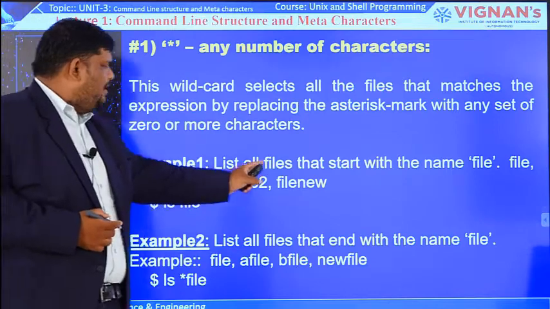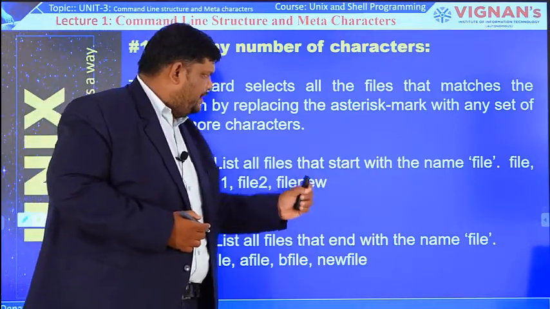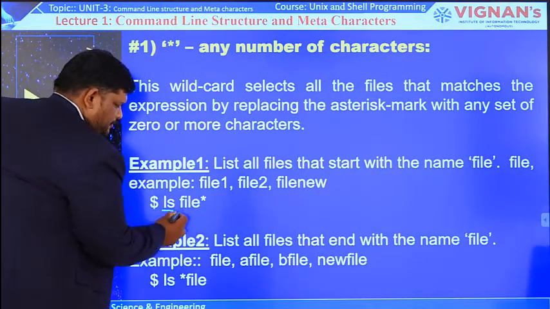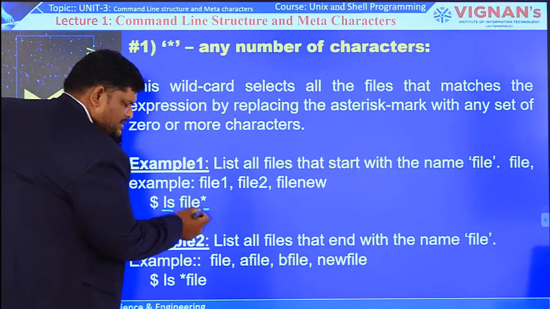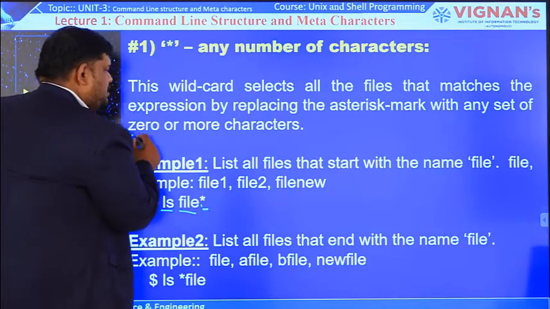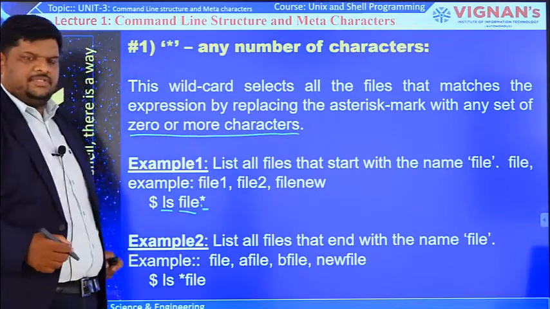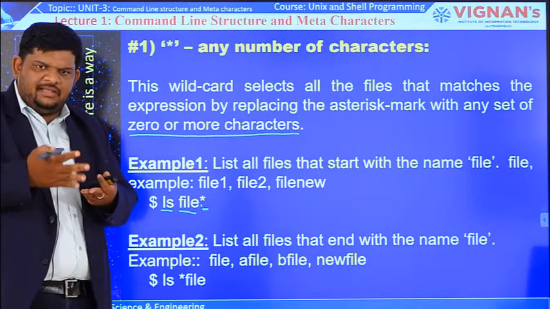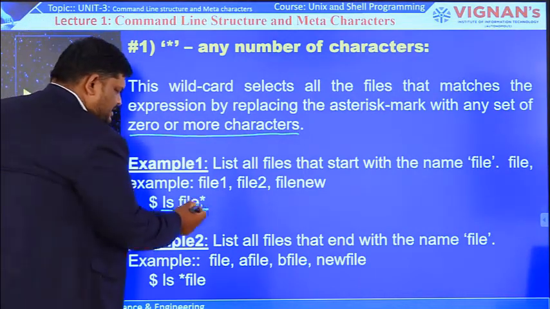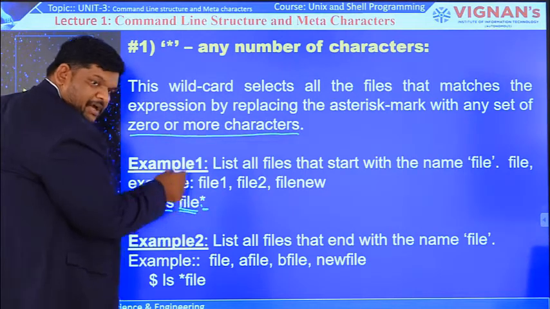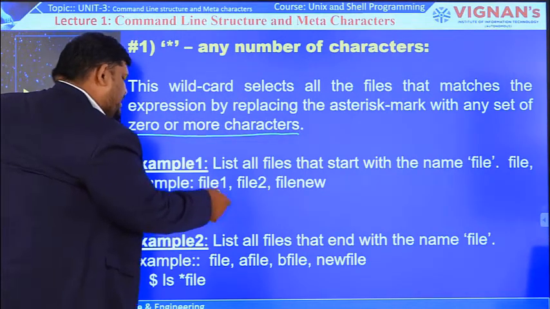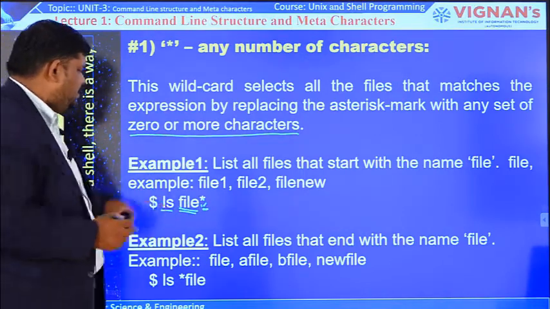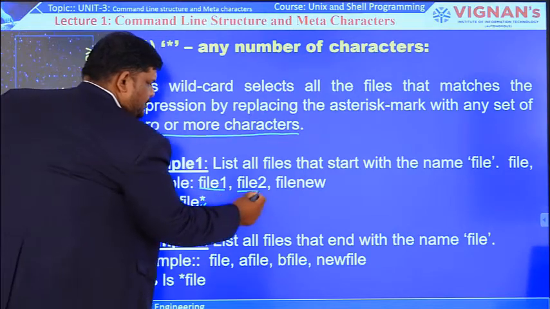Here, list all the files that start with the name file. For example, ls is the command, followed by file and then this asterisk or star symbol, which indicates zero or more characters. So the file name starts with the letters F-I-L-E, and after that we write star. This means that after the name file, file names with zero to any number of characters will be listed. Here the output is file1, file2, filenew.